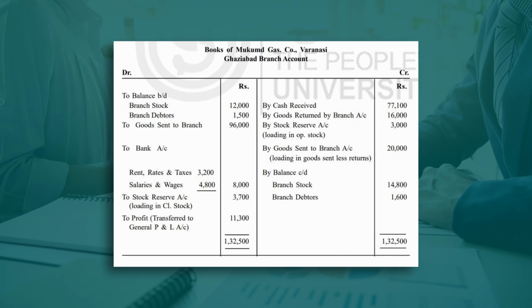But one information is also given, goods returned. So goods returned by branch is 16,000. So total goods sent to branch is 96,000 minus 16,000, that is 80,000. This is the net amount of goods sent by the head office to the branch. So 1/4 of 80,000 is 20,000, the amount of loading.